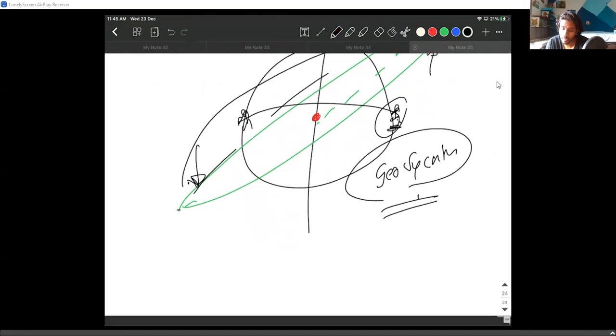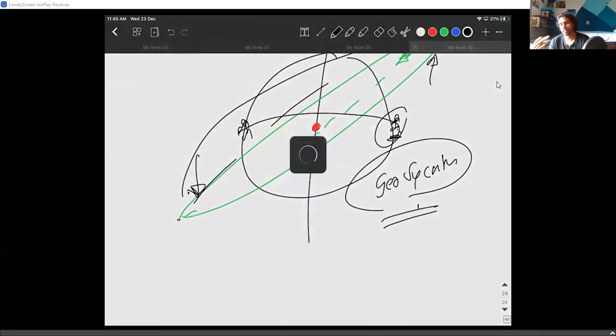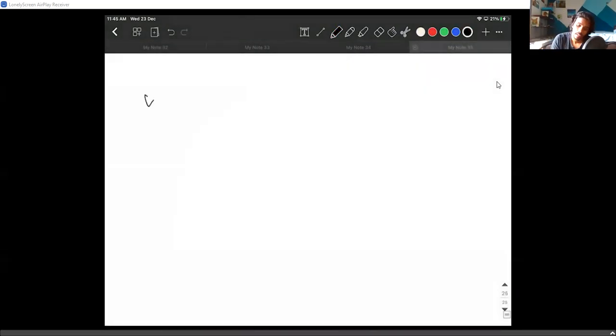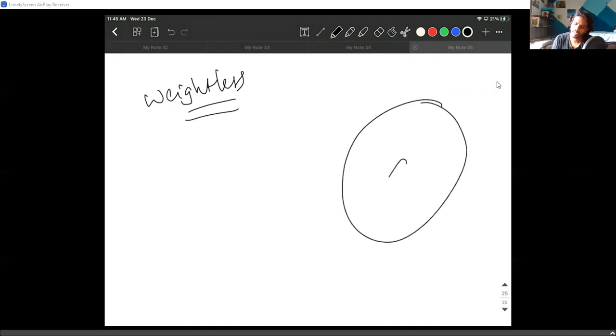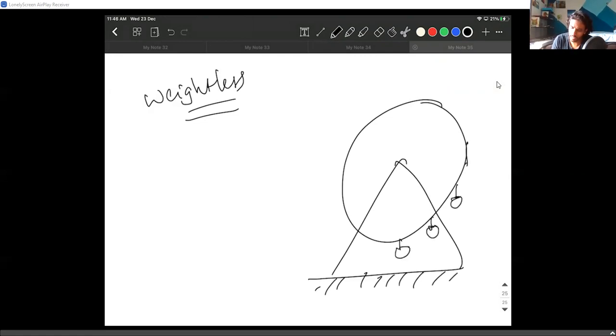Now, coming to the point of weightlessness, like if you are in a satellite, why are you feeling weightless? Now, this is an expression that you might have all actually experienced when it comes to giant wheels. I'm not sure how many of you actually went on a giant wheel, or you might have some other name for it. If you have some other name for it, I can't really help it. So these kind of wheels you have in circuses, right?